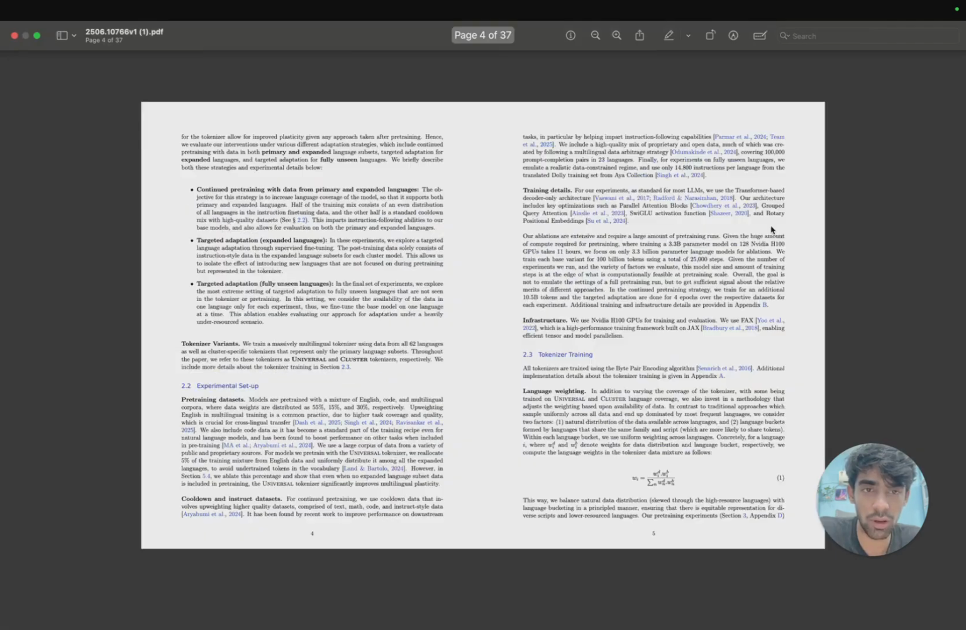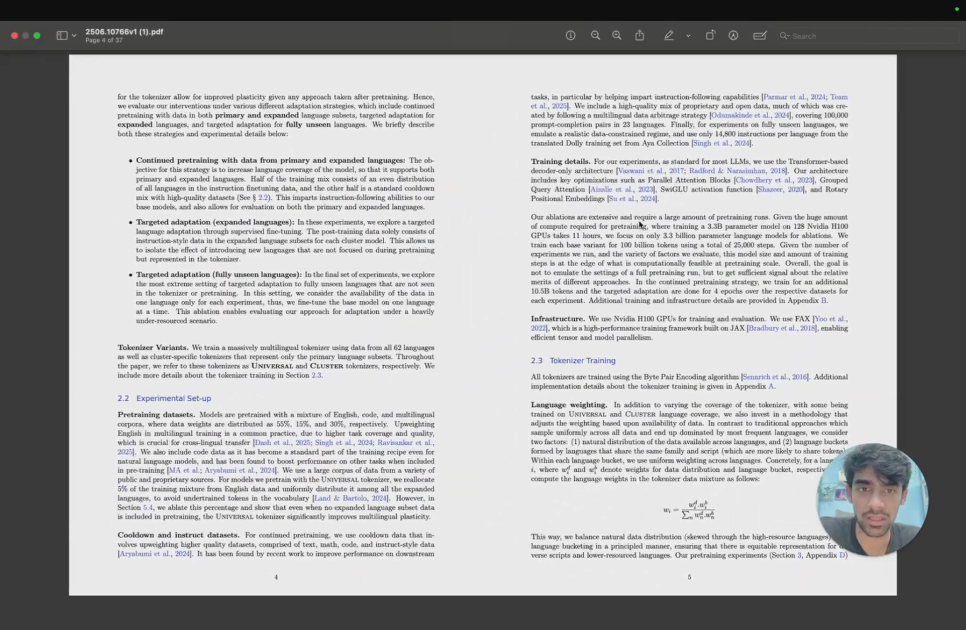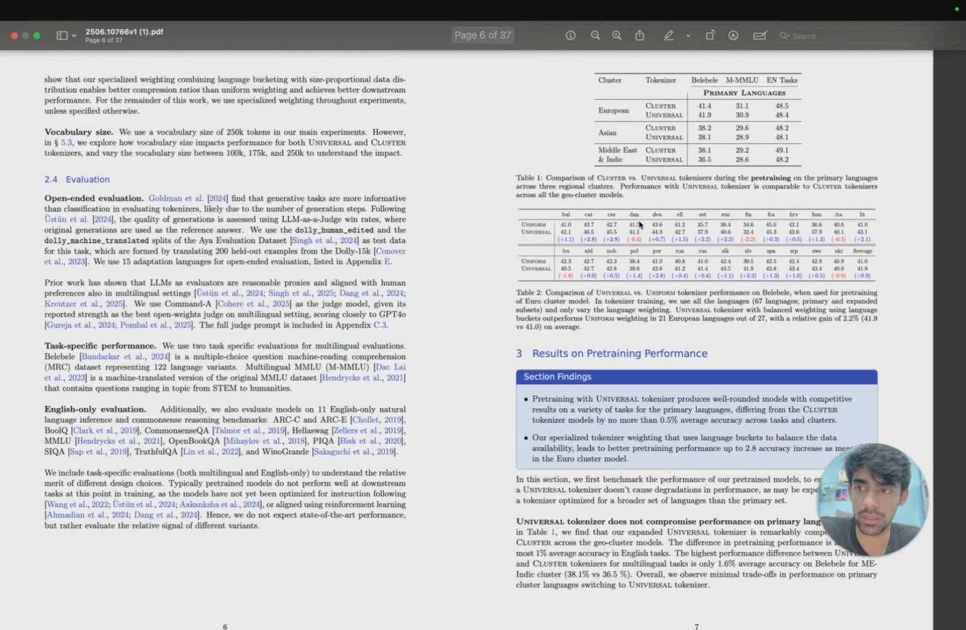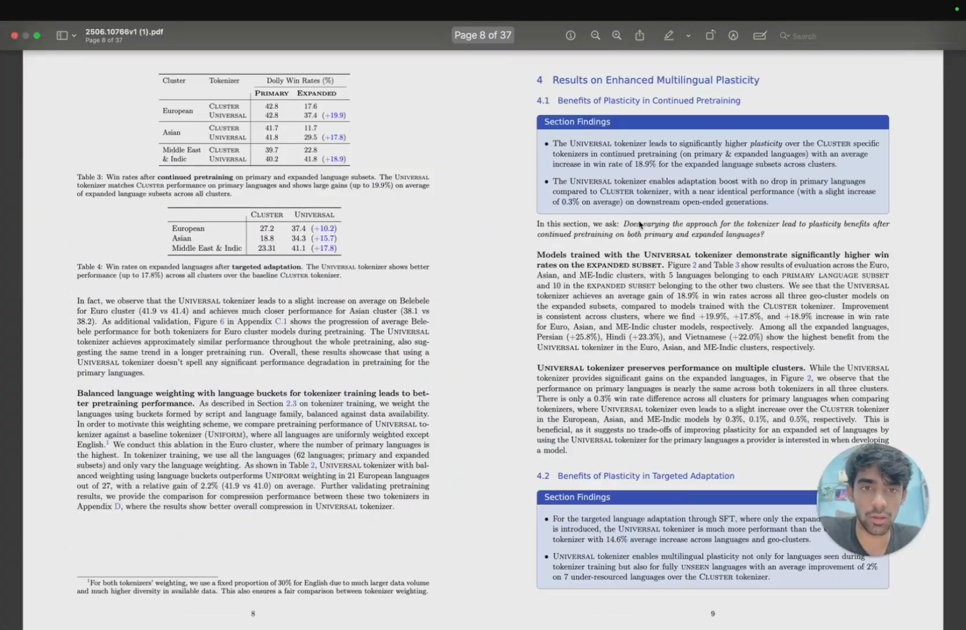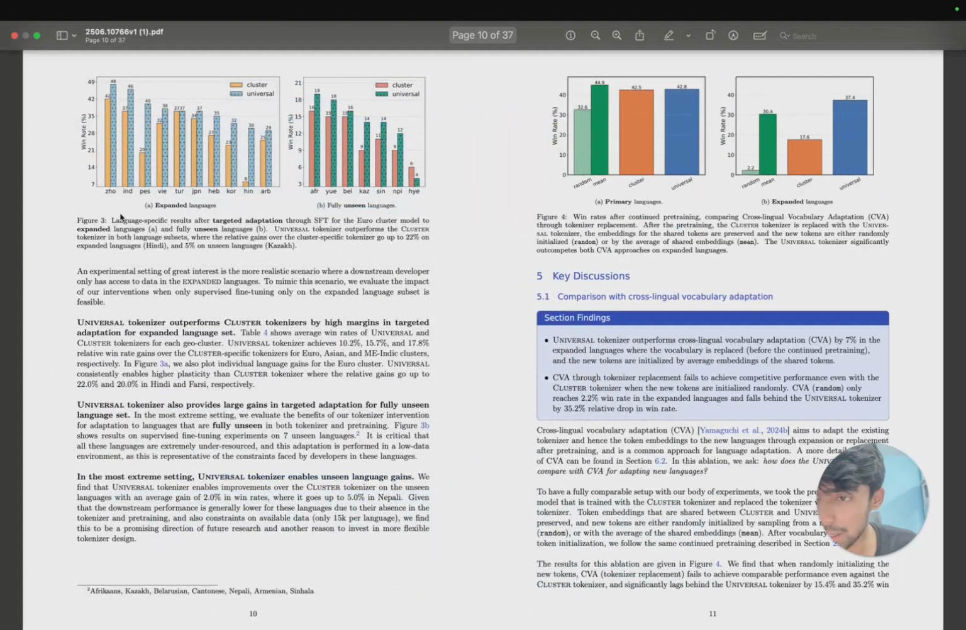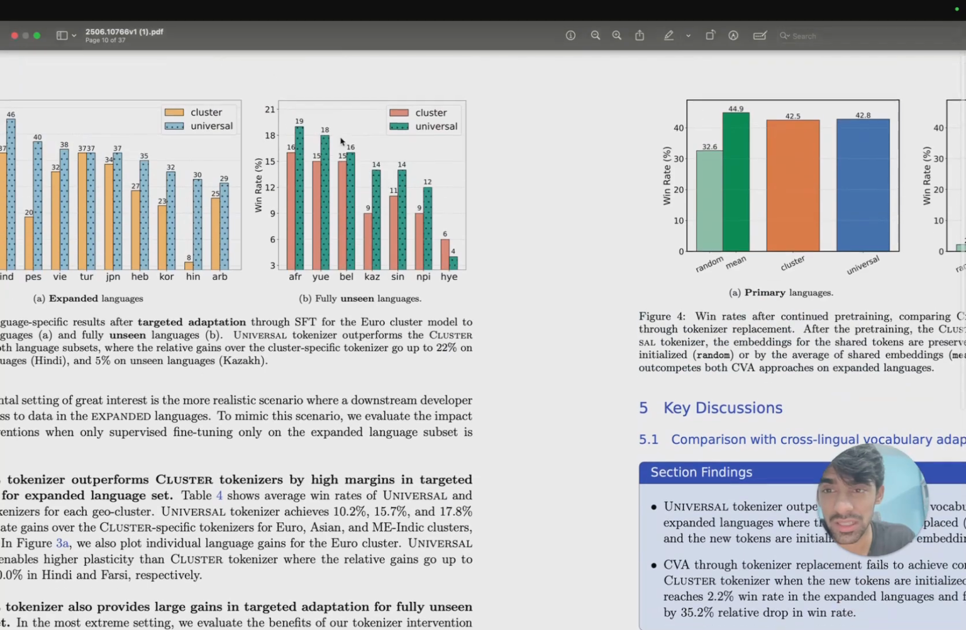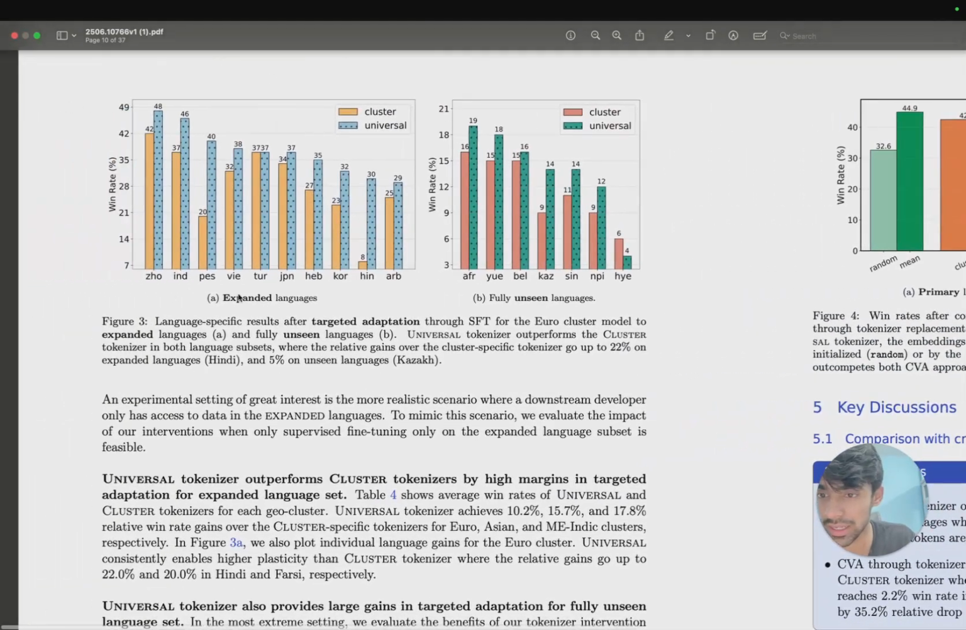For people who have been working in this domain, I think it's a very big finding. Okay, cool. Now if you look at the language specific results after targeted adaptation through supervised fine tuning for the Euro cluster model to expanded languages and fully unseen languages, let's look at the expanded languages, the ones you pre-trained after that. In almost all the languages you will find the universal tokenizer performing much better.